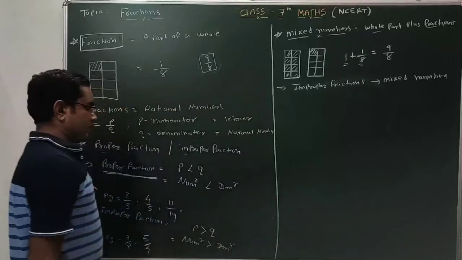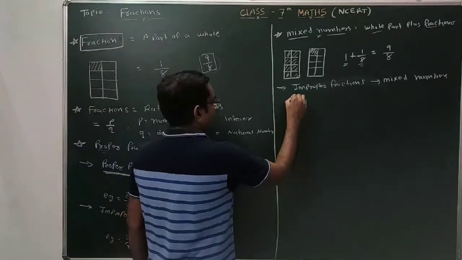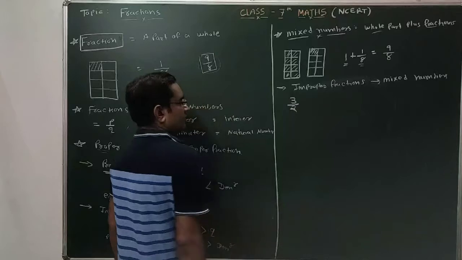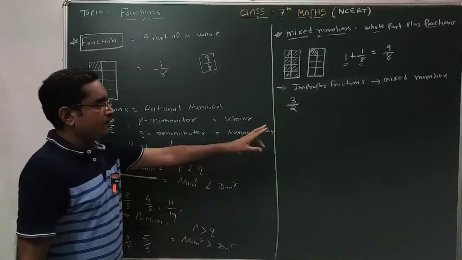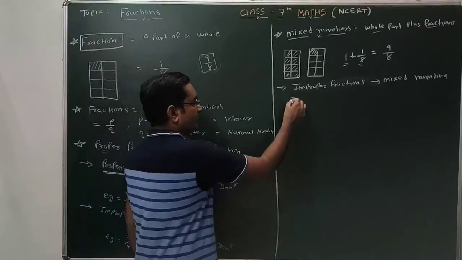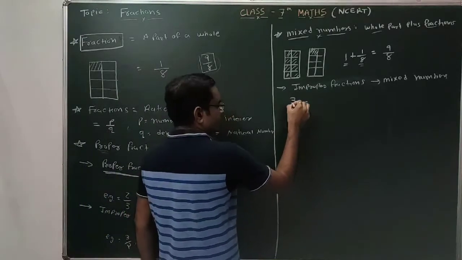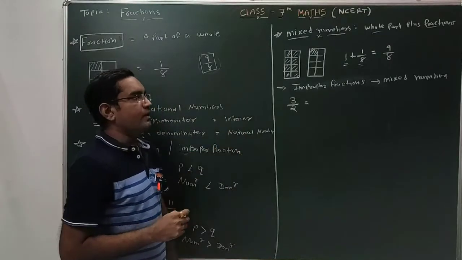Clear? These are the examples of improper fractions. 3 by 2, 3 by 2. What kind of chocolate is this? The chocolate has two parts and you ate three? No, it's not like that. This consists of one whole part plus some fraction. So this is an improper fraction, and you have to convert that improper fraction into a mixed number.